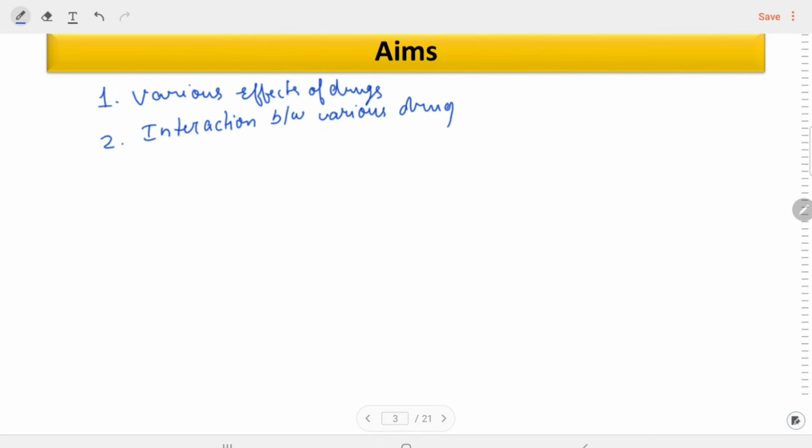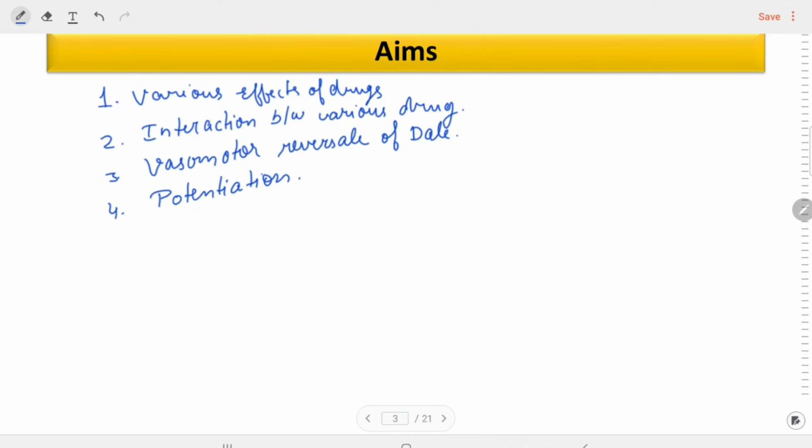Third, a very important phenomenon in pharmacology that is known as the vasomotor reversal of Dale. We are going to discuss the vasomotor reversal of Dale. This phenomenon is also known as Dale's phenomenon. Fourth, we are going to discuss the potentiation or the potentiating action of a drug, how one drug increases or decreases the action of another drug.